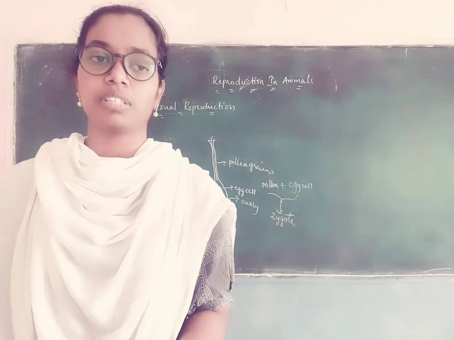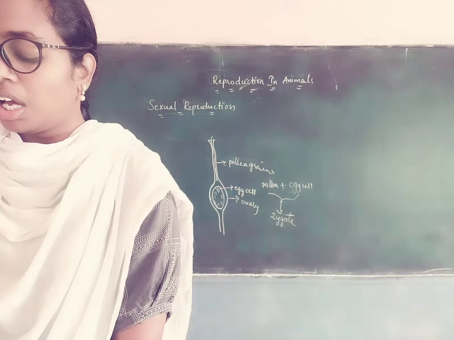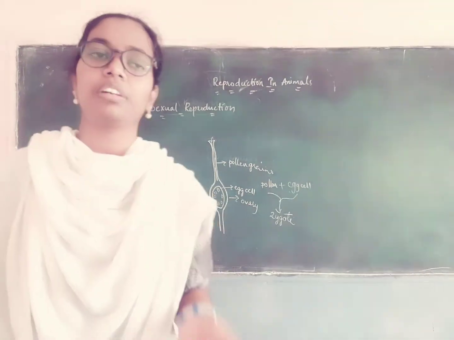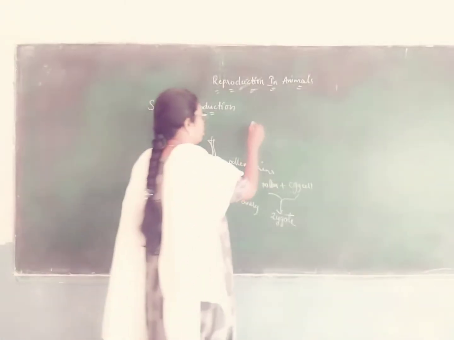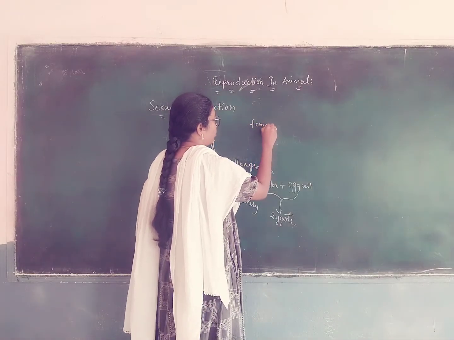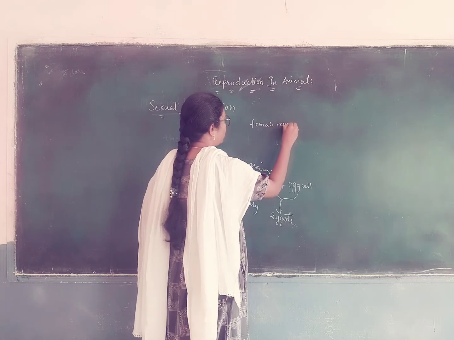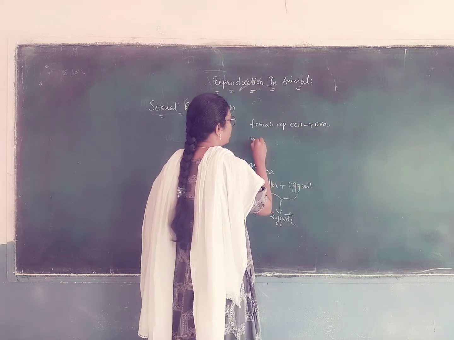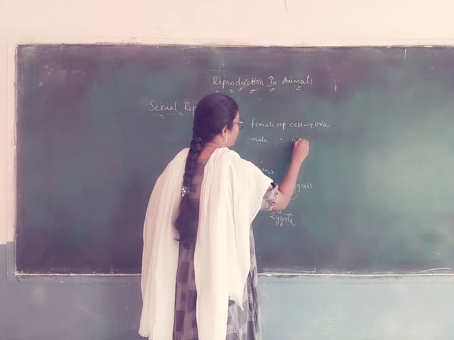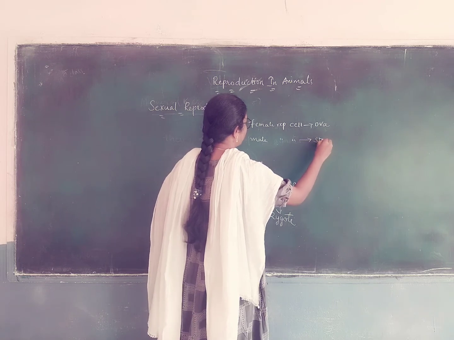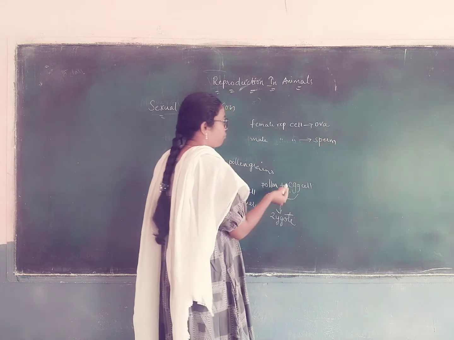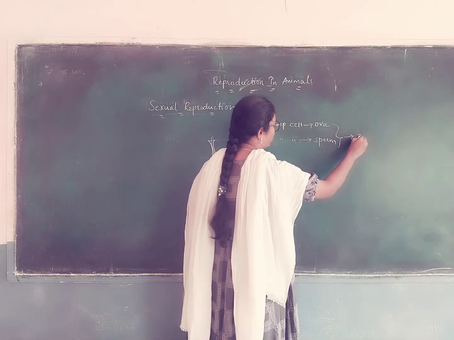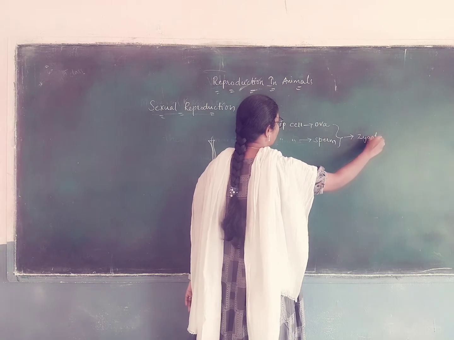Okay, like plants, animals undergo sexual reproduction by the fusion of the male and female reproductive cells. So, in animals, the female reproductive cell is known as ova and the male reproductive cell is known as sperm. Okay, the fusion of the male and female reproductive cells results in the formation of a zygote.